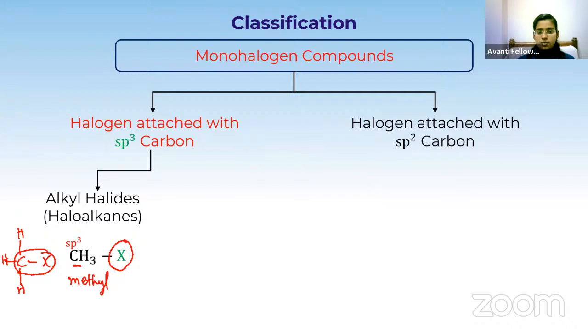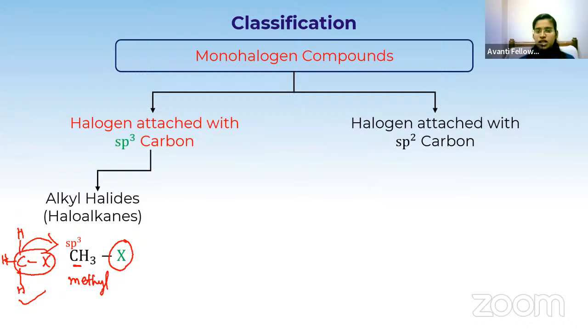So it is an sp3 hybridized carbon. Just by looking at the screen, you should not say that the halogen is attached with hydrogen. How are we saying that it is attached with carbon? While writing, we will write CH3X, but practically, this is the exact real structure of CH3X. The halogen is bonded with carbon only, not with hydrogen.